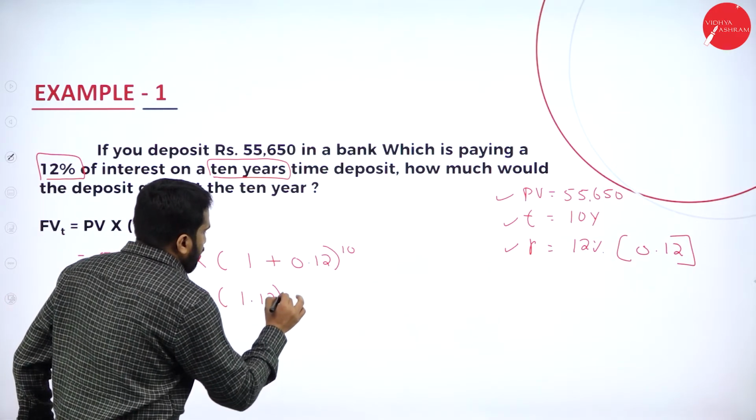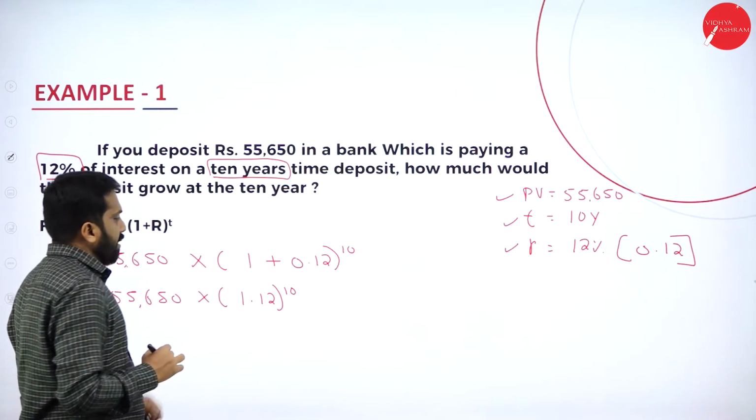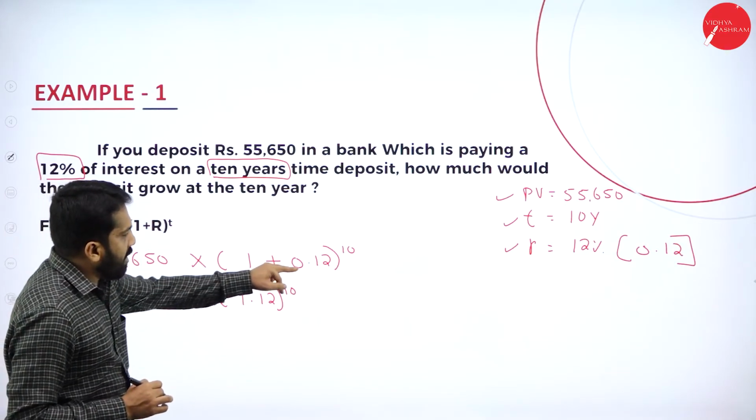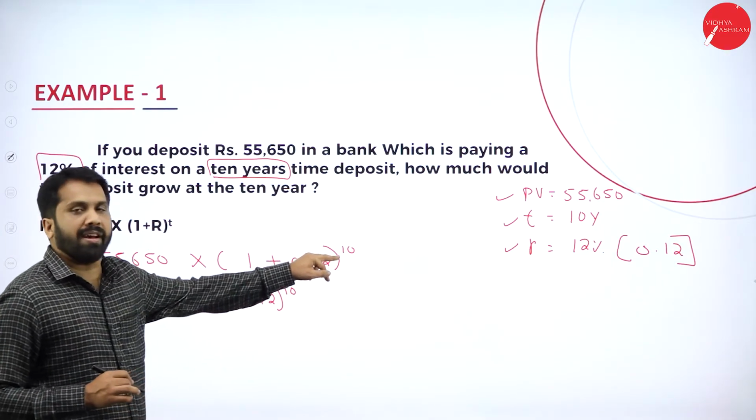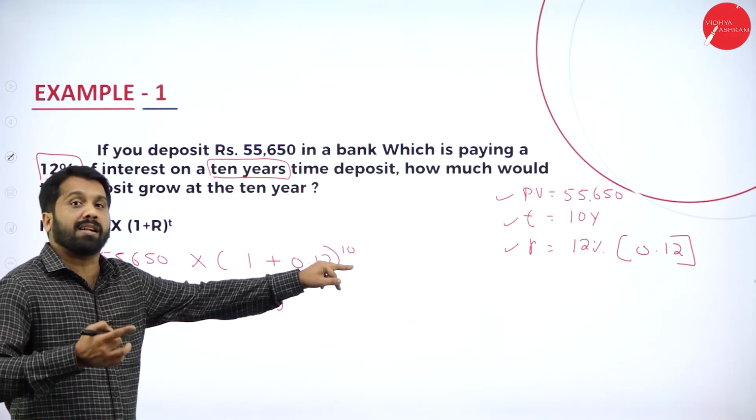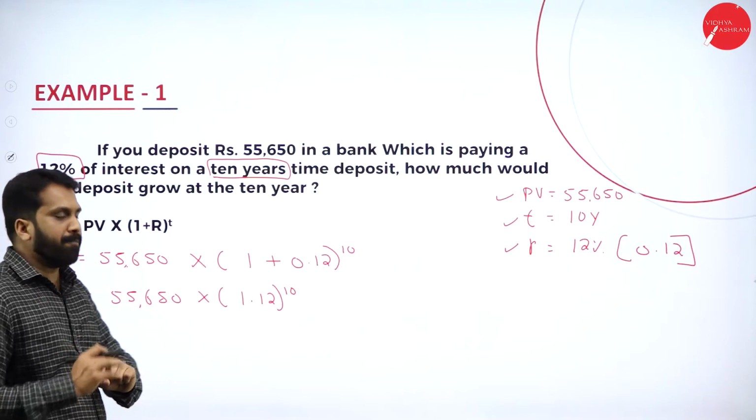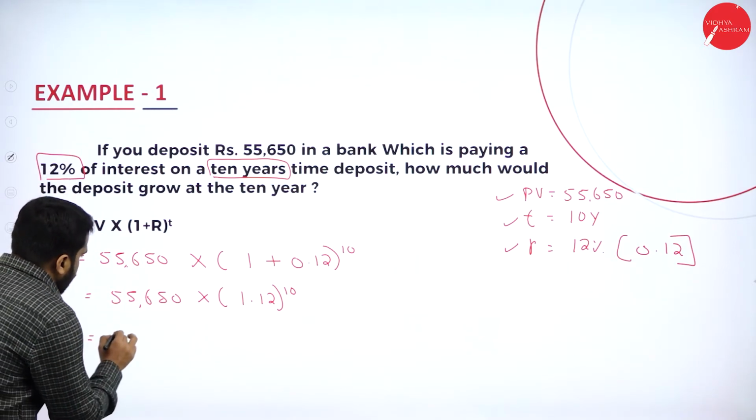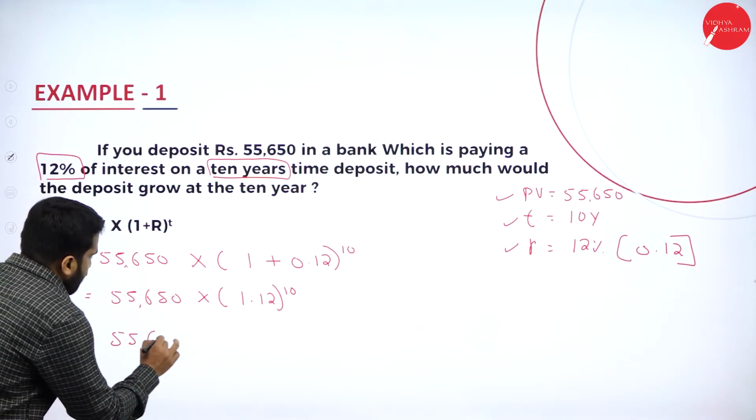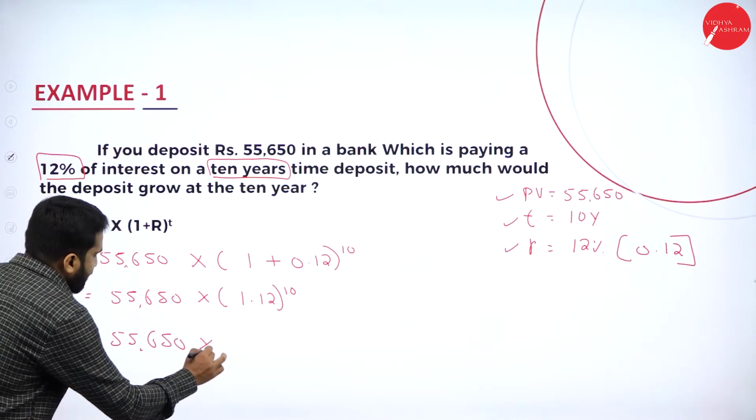1.12 to the power of 10. Any doubt? Just we added. Later we will find out the power of. We will multiply. Up to this, hopefully, no doubt. Now, third step. 55,650 will remain as it is.